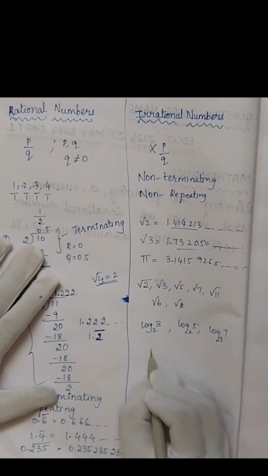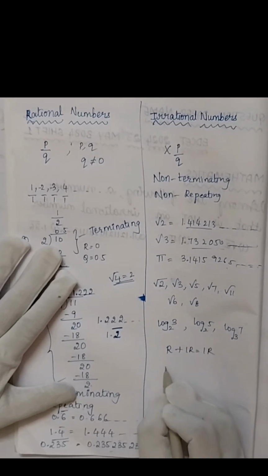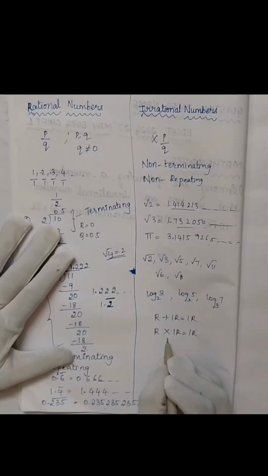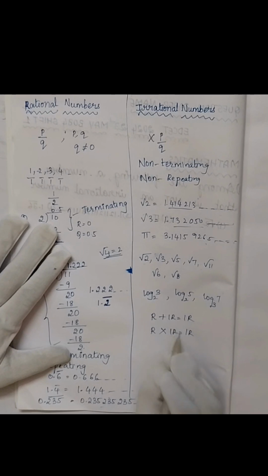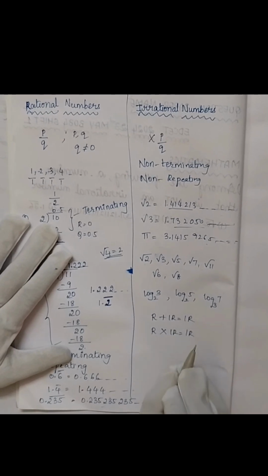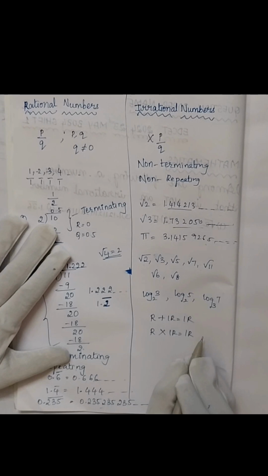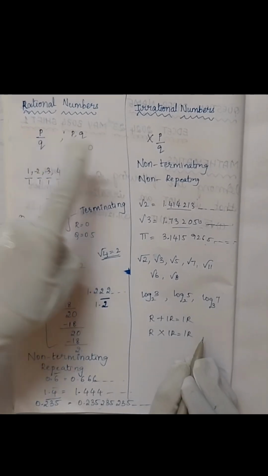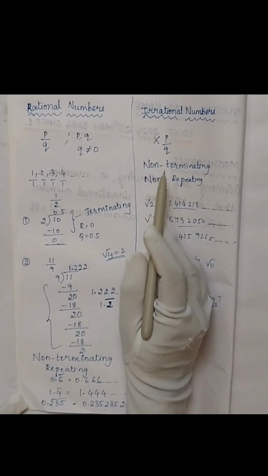Even the sum of a rational number plus an irrational number is irrational. The product of a rational and an irrational is also irrational. What I mean to say is that any operation between a rational and an irrational will always result in an irrational number only. So finally I summarize: numbers which can be expressed in p by q form are rational numbers, and numbers which cannot be expressed in p by q form are irrational numbers.